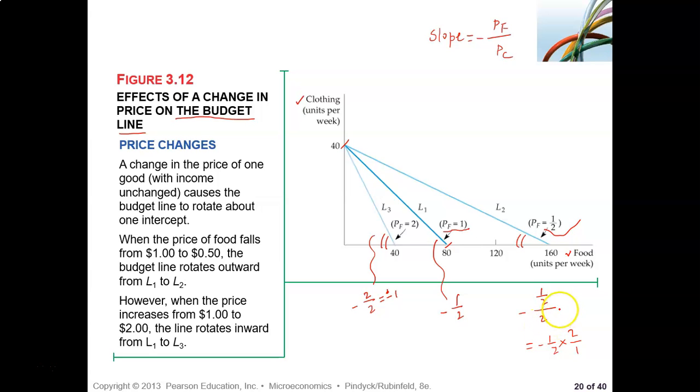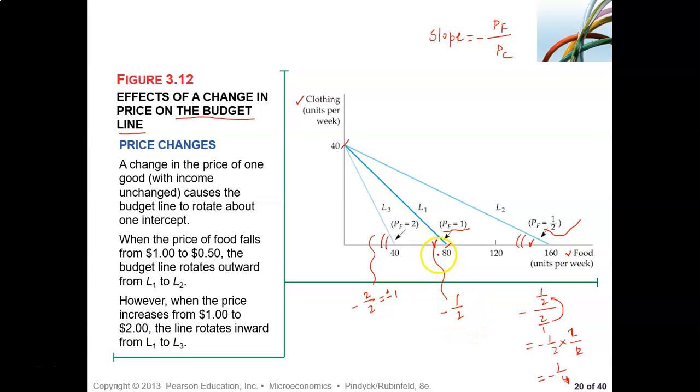So if I bring it on top, it will be 2 divided by 1. So when I break it and bring it on top, it will be 1 divided by 2. So it will be 1 over 4. So see, this slope is smaller than this slope.